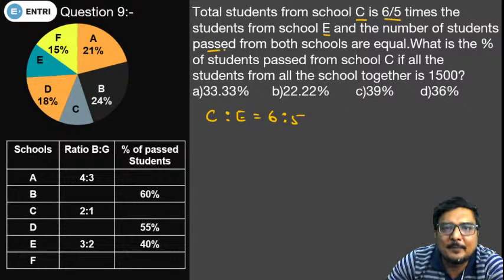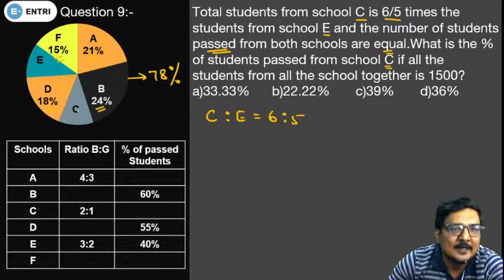And the number of students passed from both the schools are equal. What is the percentage of students passed from school C if all the students from all the schools together is 1500? First of all we have to find the number of students in school C and E. So 24 plus 21 gives 45, 45 and 15 gives 60, and 60 plus 18 comes out to be 78%. It means the students in school C and E together come out to be 22%.